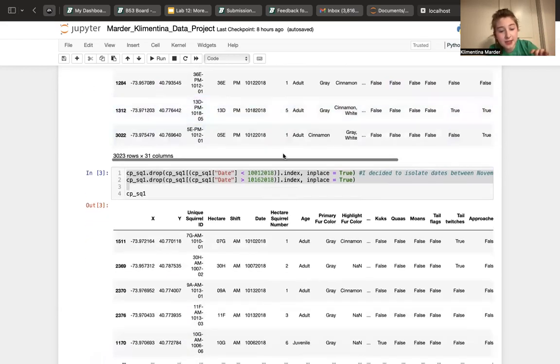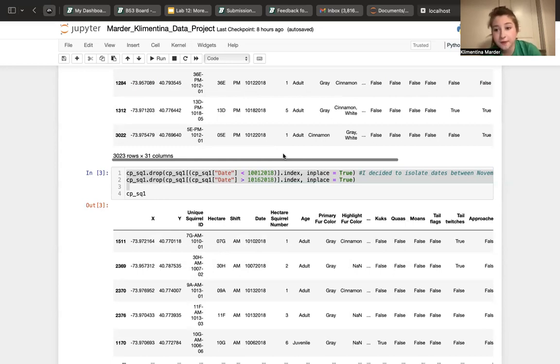And then I decided to isolate the days. At first, because it's a 2018 data set, I thought it was taking the whole year, so like starting January 1st, 2018 and ending December 31st, 2019. When I first tried to look at the data from March to September, I realized that it's actually only looking at November. The data starts on November 6th.